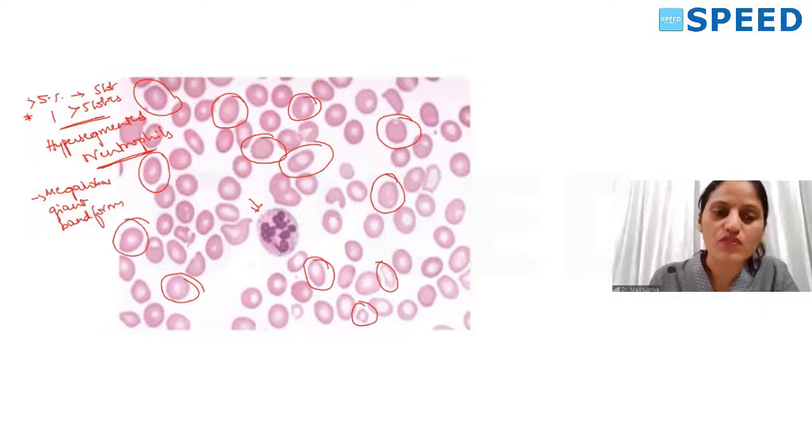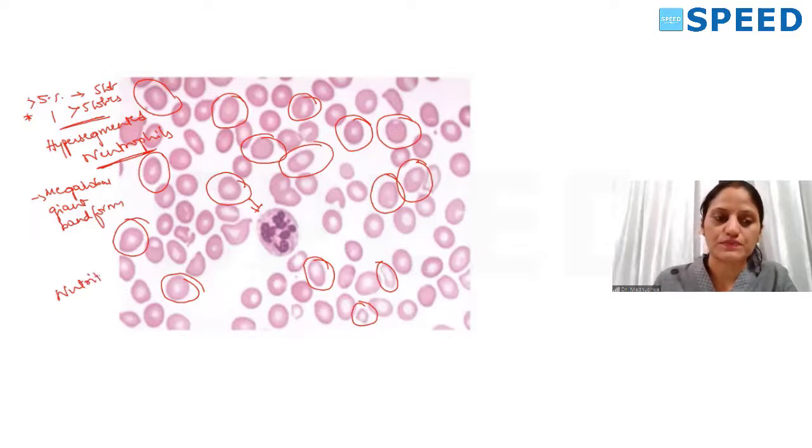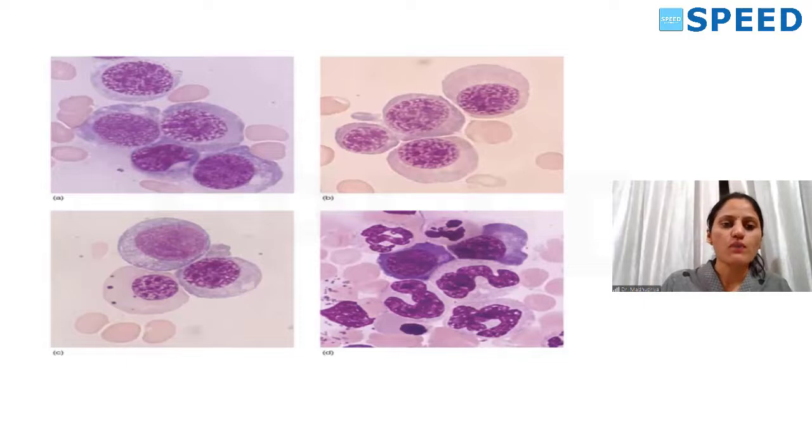Still, this becomes a dimorphic picture, but these are all macrocytes. We see a dimorphic picture in vitamin B12 and folate deficiency, because usually in nutritional anemia the patient will have concomitant iron deficiency also. I hope you understood this. You should be able to pick it up on the peripheral smear. And in the bone marrow aspirate, these are normoblasts and these are called megaloblasts.